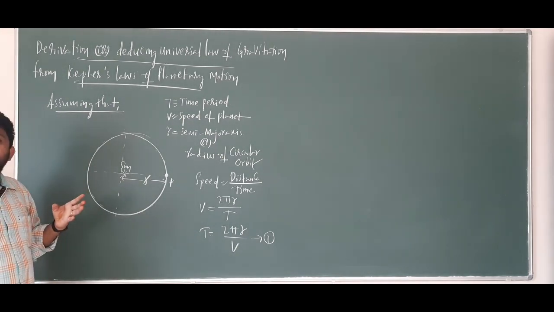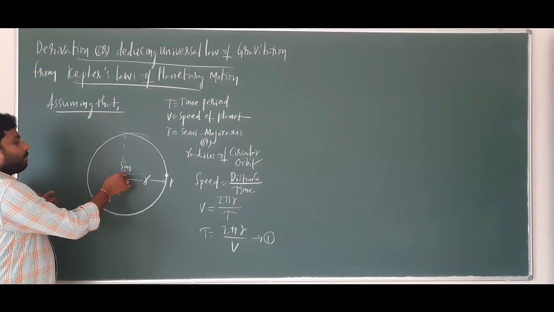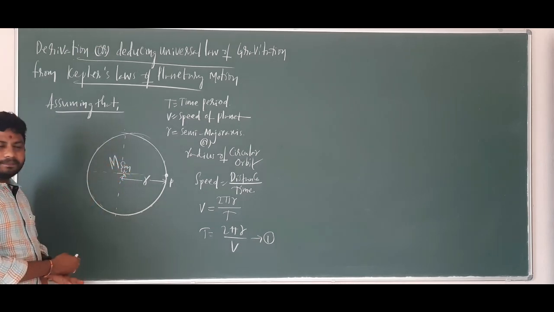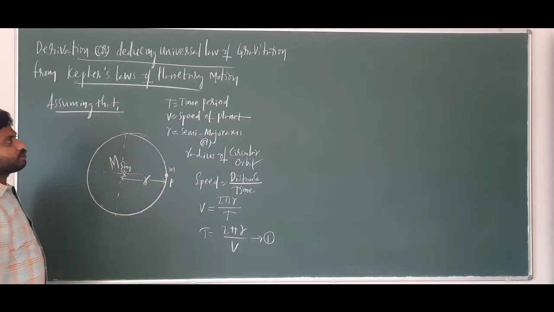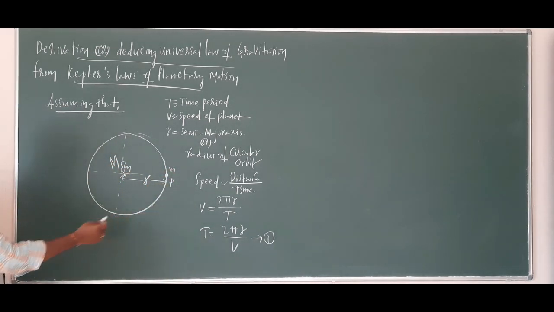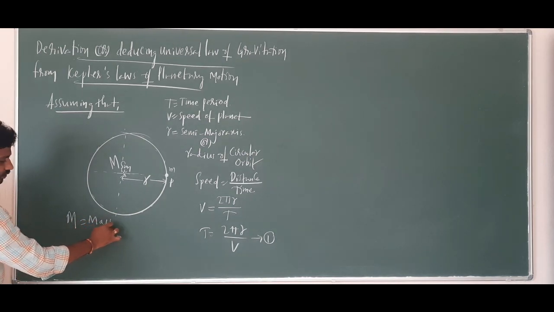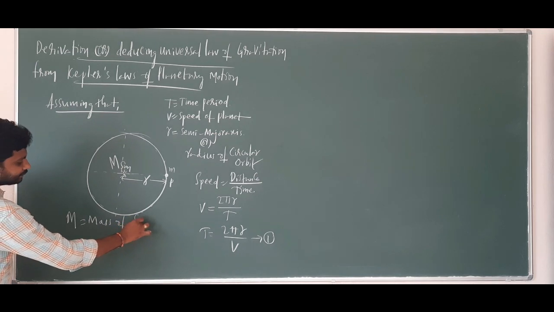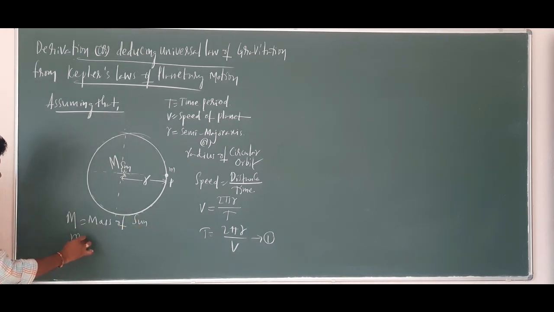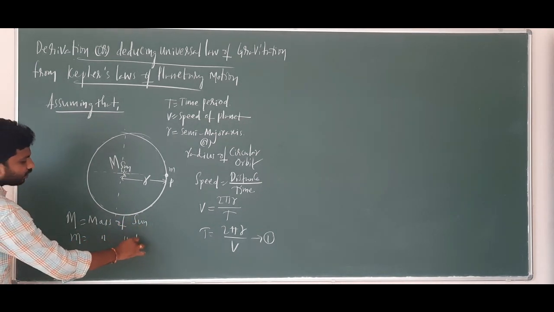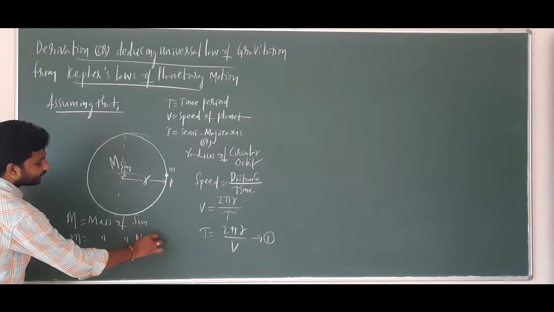Now what is our aim? Imagine the mass of the sun is capital M and the mass of the planet is small m. Capital M is the mass of the sun. Small m is the mass of the planet.